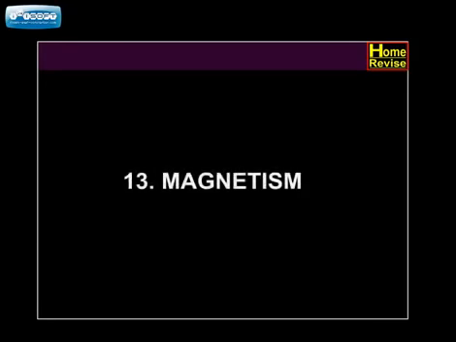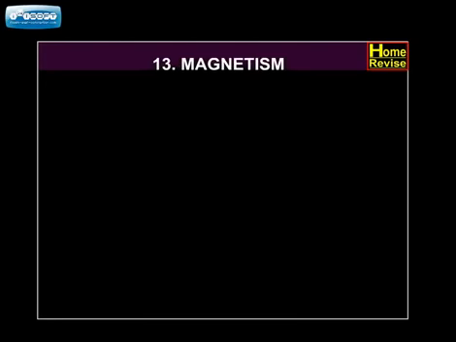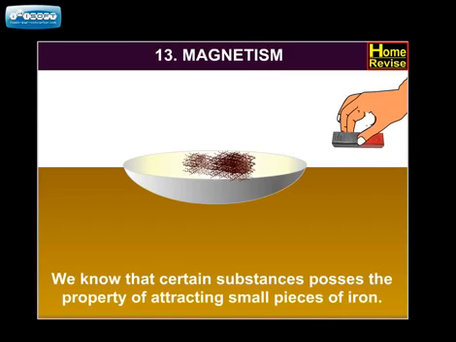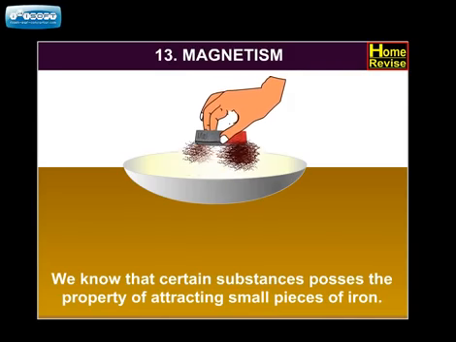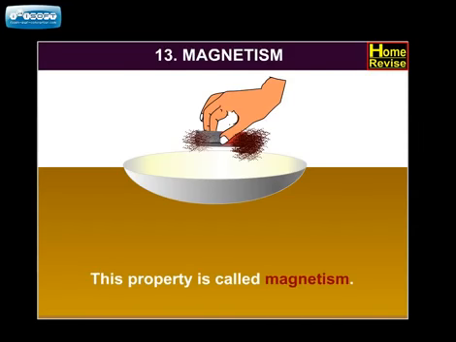Chapter number 13. Magnetism. Friends, we know that certain substances possess the property of attracting small pieces of iron. This property is called magnetism.